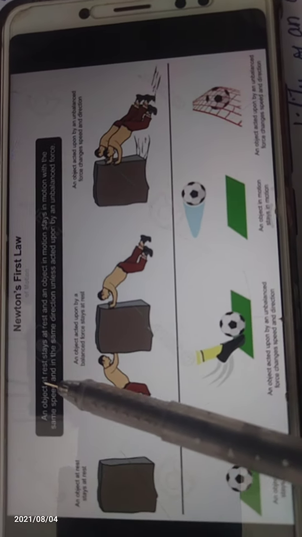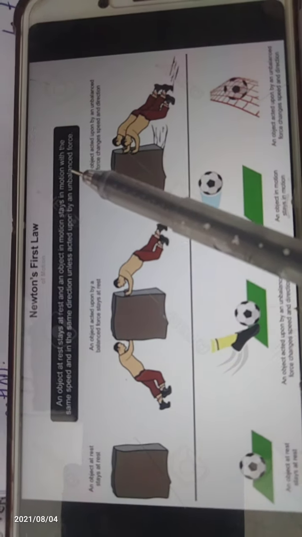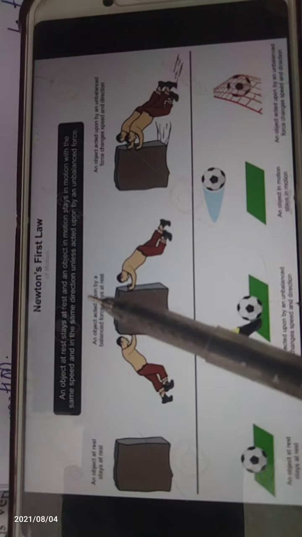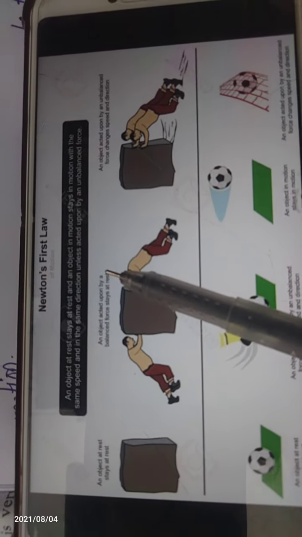An object at rest stays at rest. An object in motion stays in motion with the same speed and in the same direction unless acted upon by an unbalanced force. Here it is said the same.